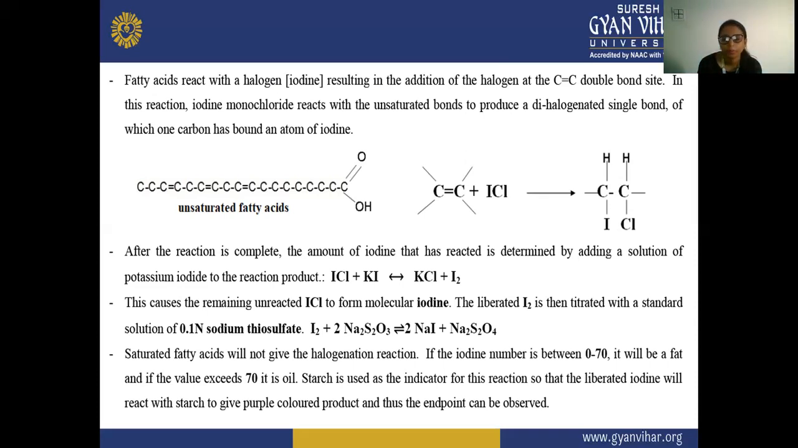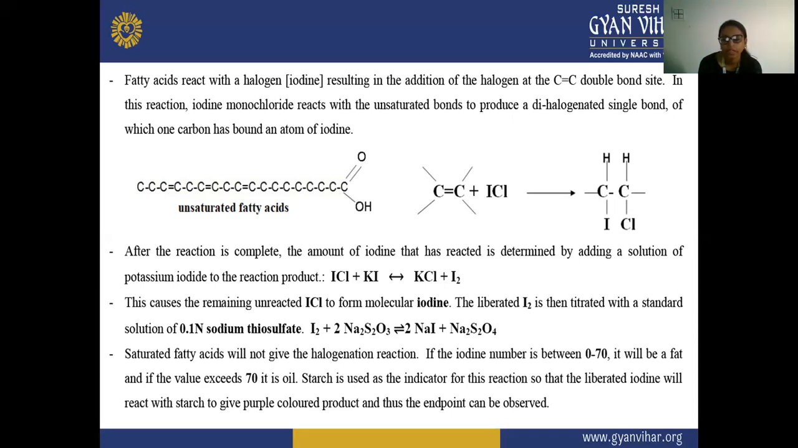After the reaction is complete, the amount of iodine that has reacted is determined by adding a solution of potassium iodide to the reaction. So we are adding KI, that is potassium iodide, to the reaction, and there is a reaction that gives KCl plus I2. This causes the remaining unreacted ICl to form molecular iodine, and the liberated iodine is then titrated with a standard solution of 0.1 normal sodium thiosulfate. Here it reacts with the sodium thiosulfate, and we get sodium iodide and Na2S4O6.